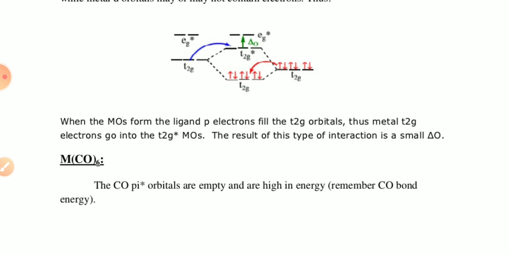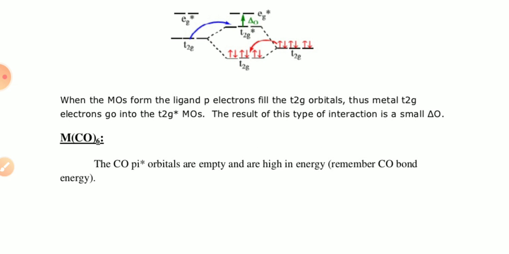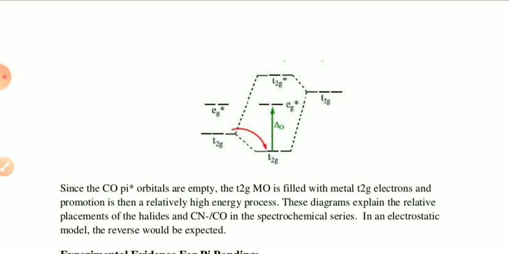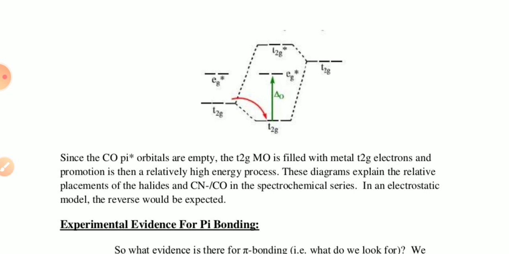The second example is of this type, MCO6. The CO pi star orbitals are empty and are high in energy. So you can see in this diagram, the t2g and eg, the energy of the t2g star is very high, so the electron can't jump over there. Since the CO pi star orbitals are empty, the t2g MO is filled with the metal t2g electrons, and promotion is a relatively high energy process.